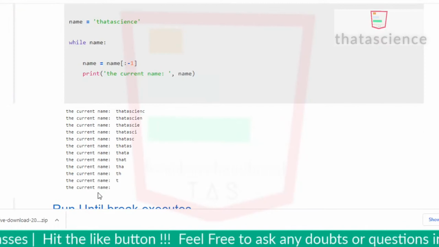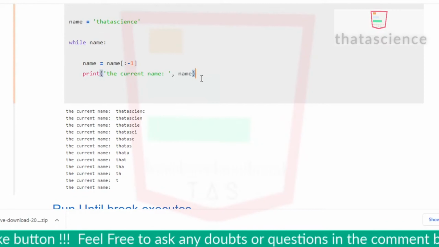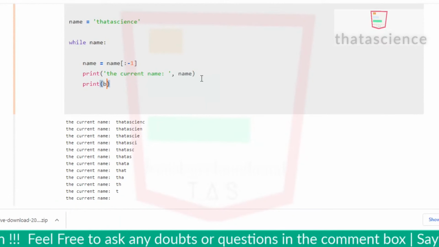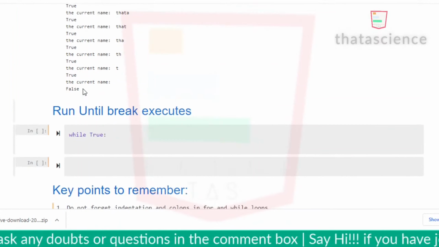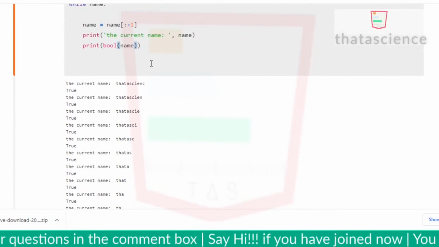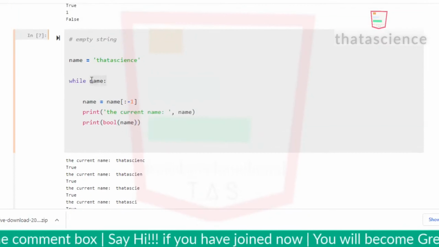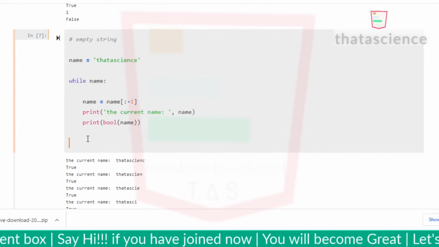You can see at the last the current name has become empty, and if you check the Boolean value at the last, it would have become false, right? Because the Boolean value of an empty object is false in Python. That's the fact we are using when we write this syntax.